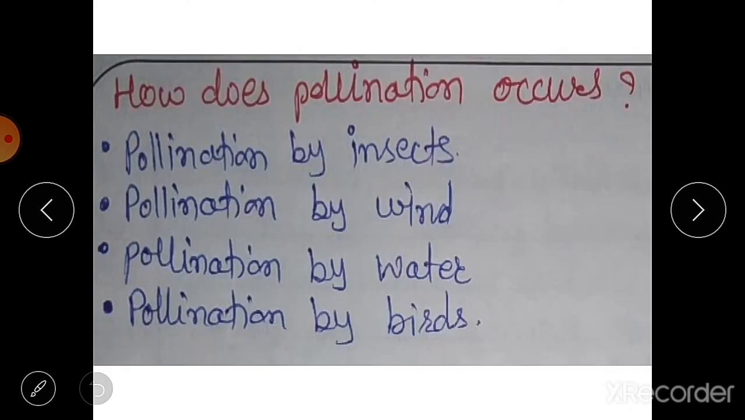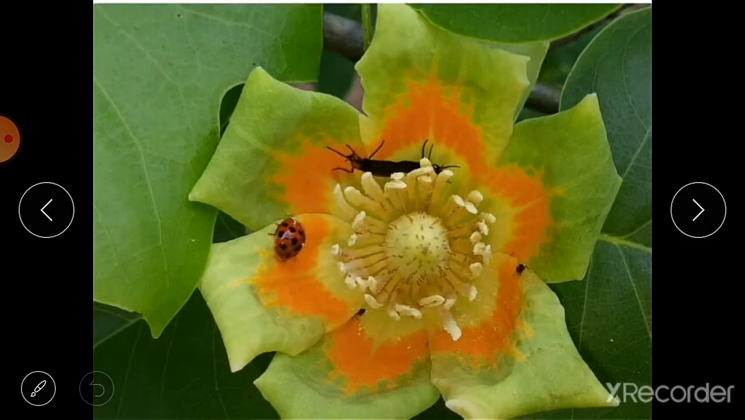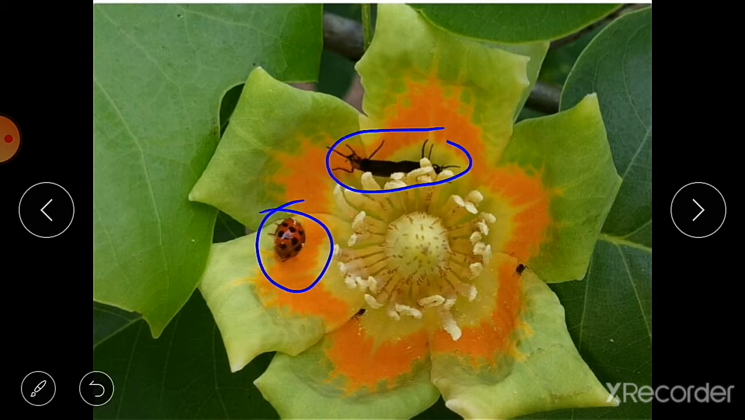So how does pollination occur? Pollination occurs by insects, and by wind, water and birds. Here you can see the picture, and here this beetle is there, another insect is there, here also one insect is there. There are so many insects and birds that transfer these pollen grains from one flower to the other flower.